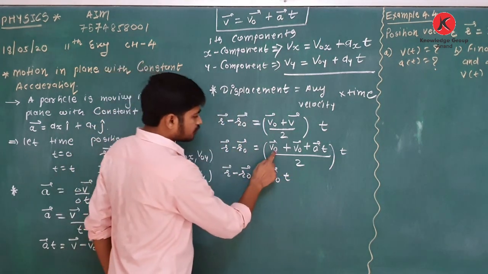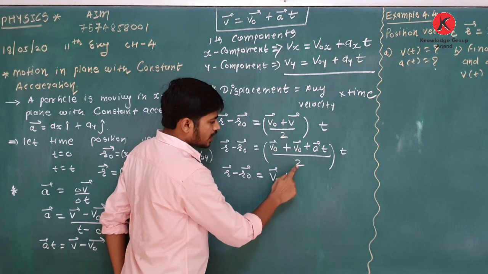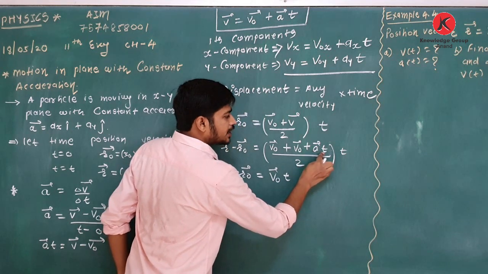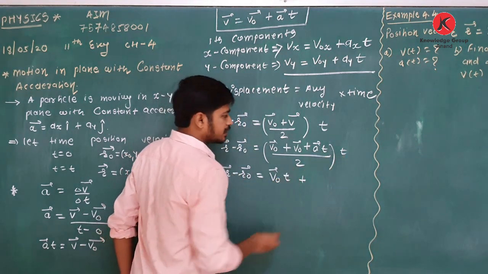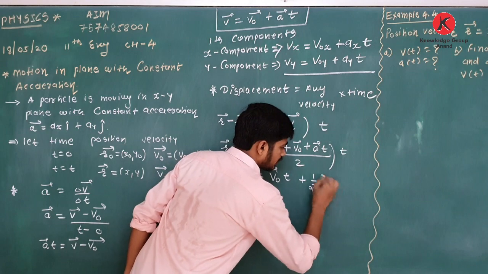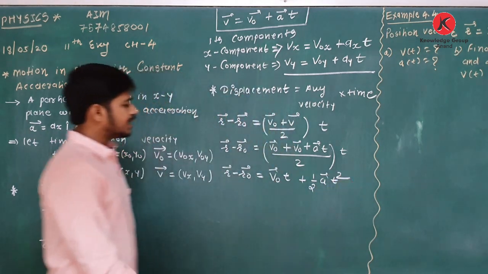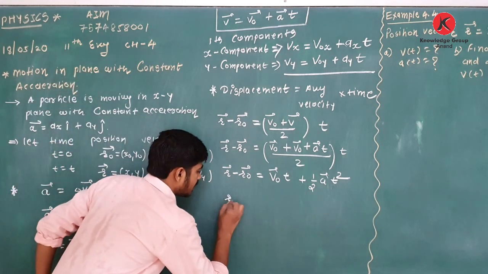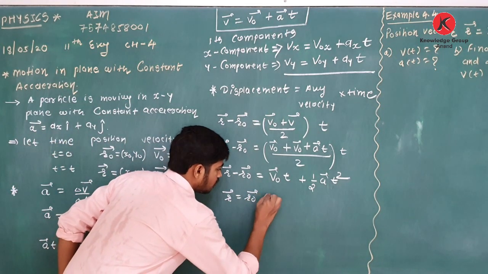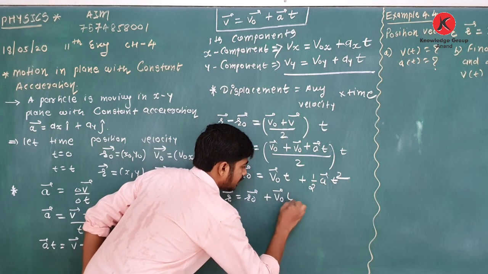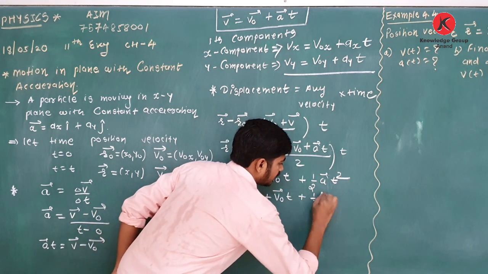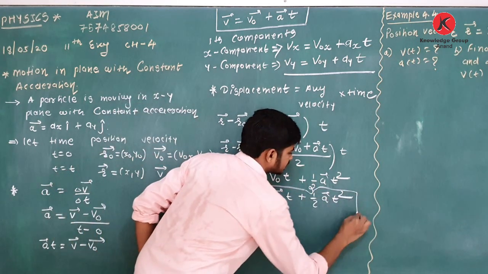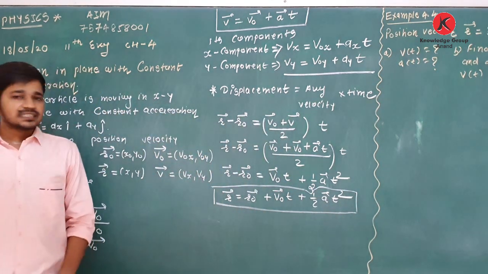Then at into t, at square divided by 2, means it is half at square. Clear about this? Now if you make r the subject, then r is equal to r0 + v0 t + half at square. So it is your second equation.